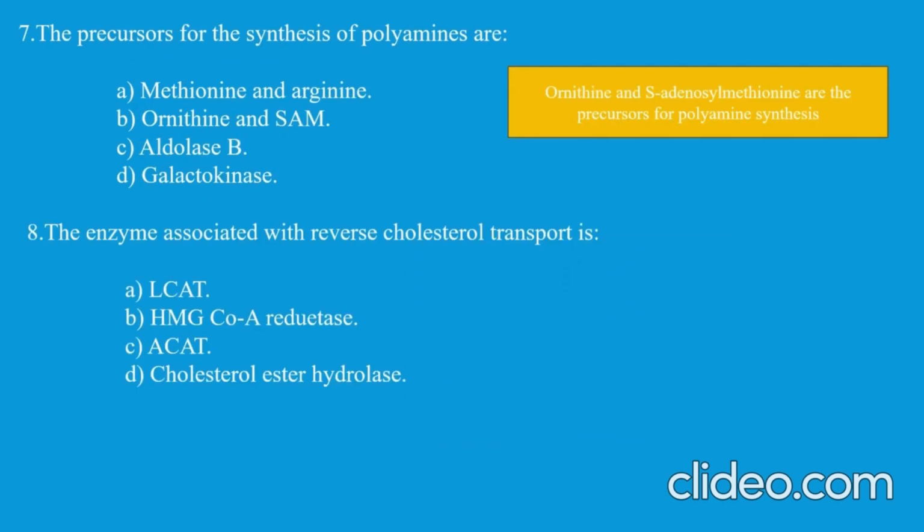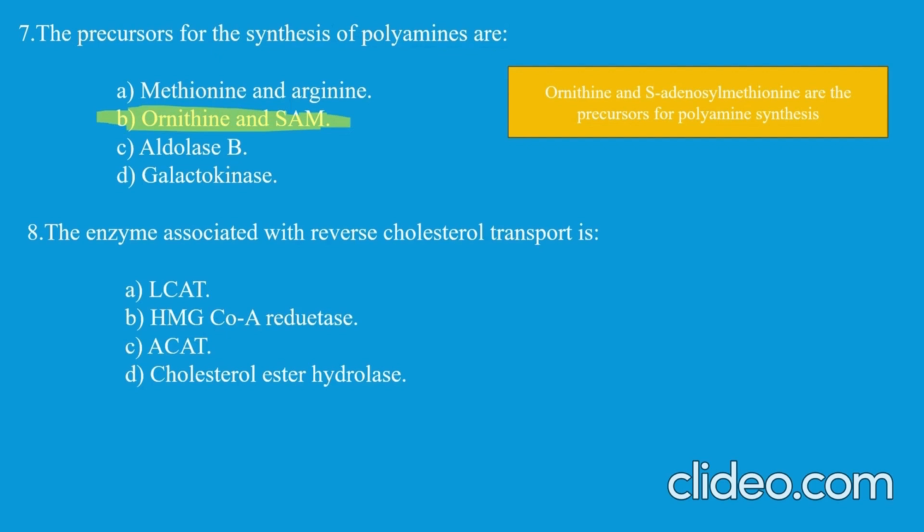Now the next is the precursor of synthesis of polyamines. As the name suggests, polyamines are compounds containing more than one amino group. Polyamines are putrescine and spermine, right? And these are synthesized from ornithine and S-adenosylmethionine. So the answer would be ornithine and S-adenosylmethionine, which start the process by which polyamines are synthesized in the body, right?